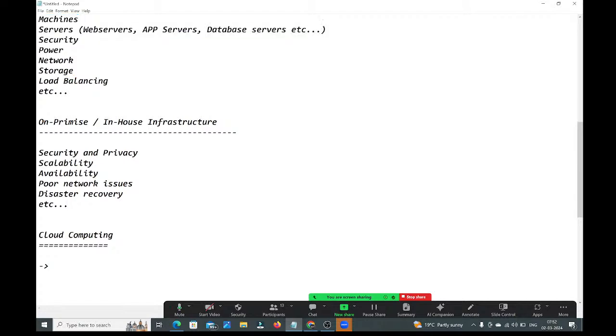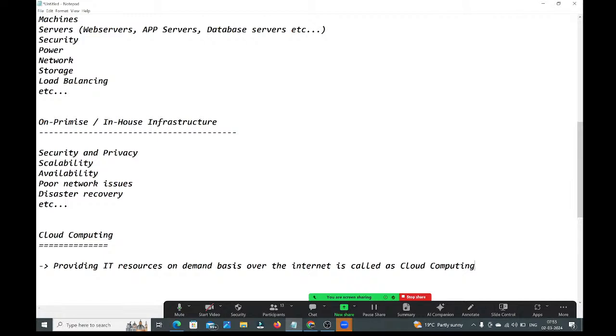Observe carefully, guys. Providing IT resources on demand basis over the internet is called cloud computing. Read it, guys. Providing IT resources on demand basis over the internet is called cloud computing.